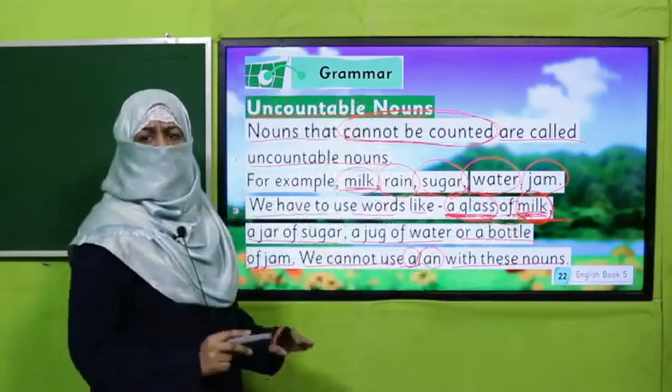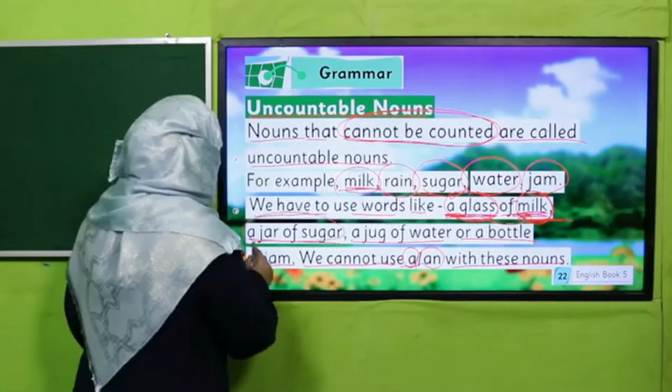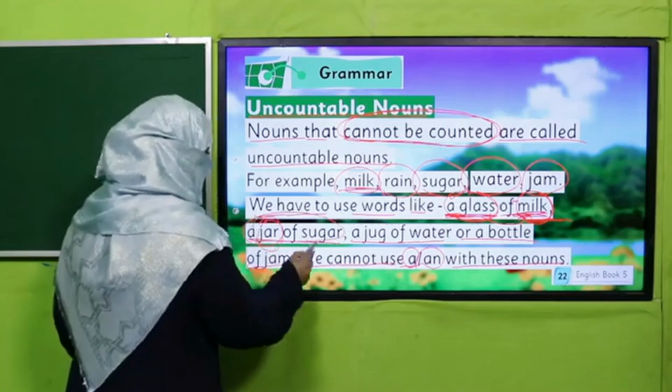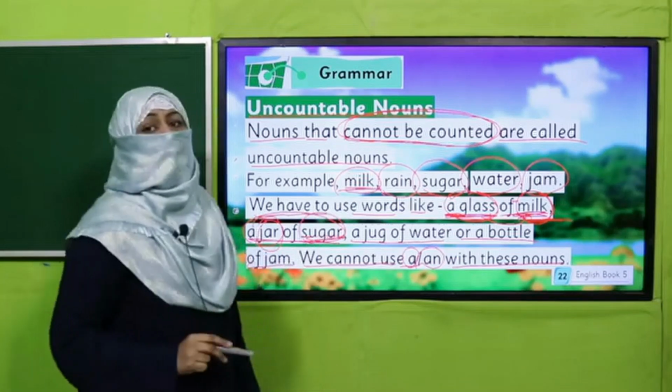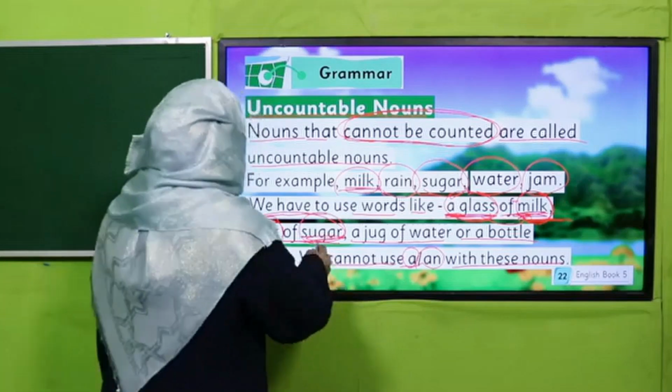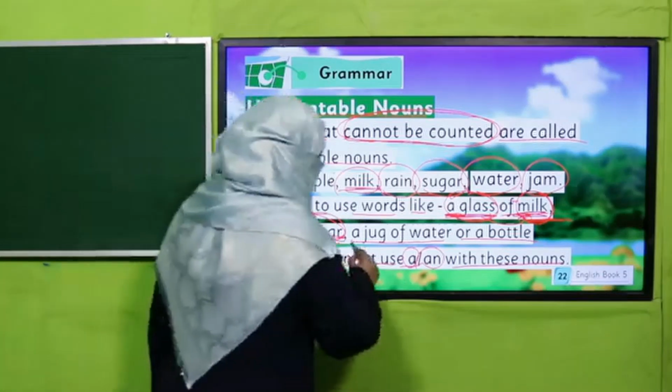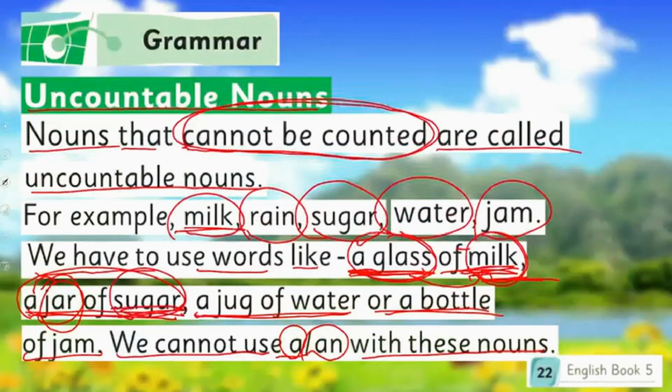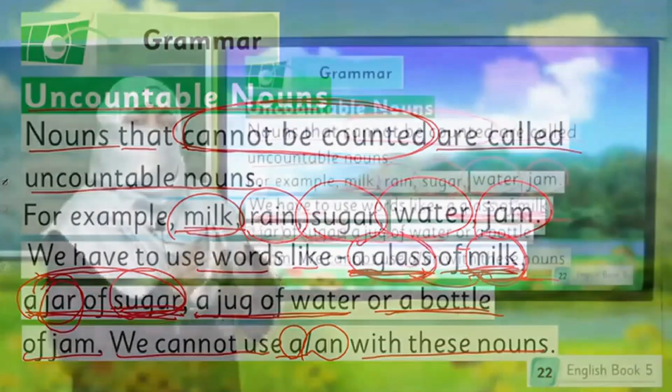Do you understand how do we say it? A jar of sugar. Now, jar is countable. A jar. But sugar is not countable. I will not say, give me a sugar. That's wrong. All right. So, a jar of sugar, a jug of water, a bottle of jam. Do you understand the concept of countable and uncountable?